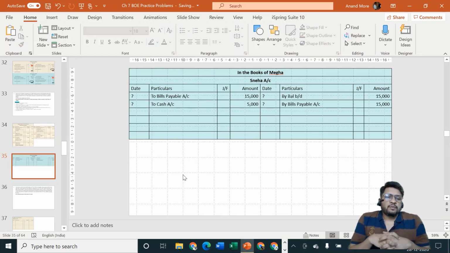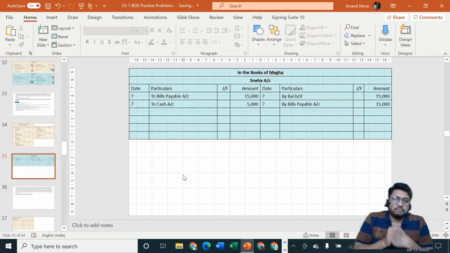Sneha is not going to leave the remaining 10,000 rupees. She is going to demand 10,000 rupees. So we are going to request her. We are Megha, requesting Sneha, asking her to give us 3 more months.